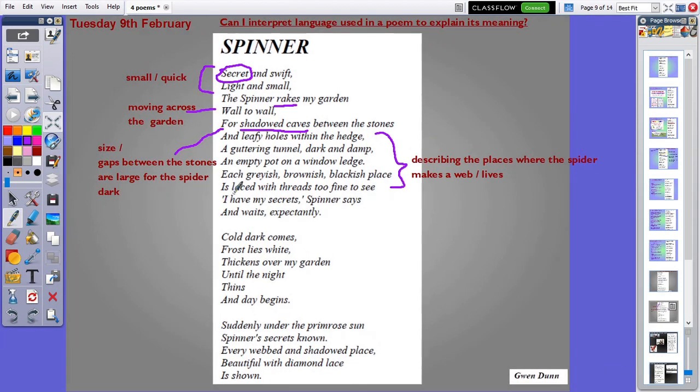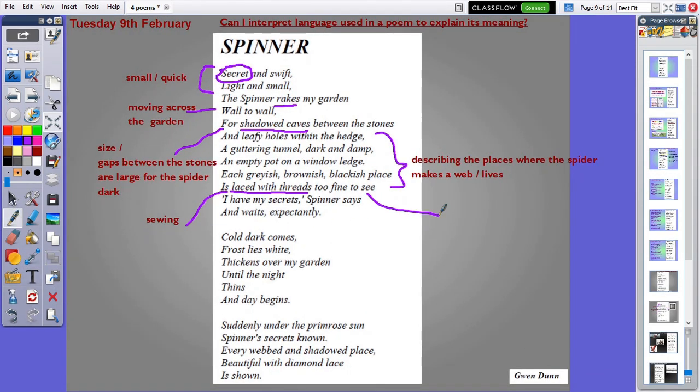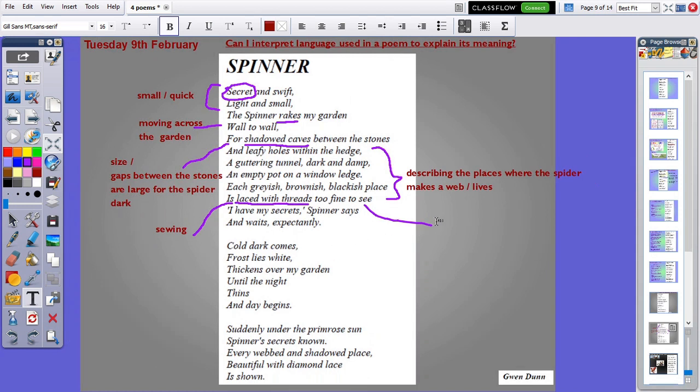We've got here, laced with threads. So laced and threads, that makes me feel like it's talking about needlework almost, like sewing with fabric, which is quite interesting. And too fine to see, obviously, that means it's small. Well, not small so much, I'd use the word thin. So fine, thin,